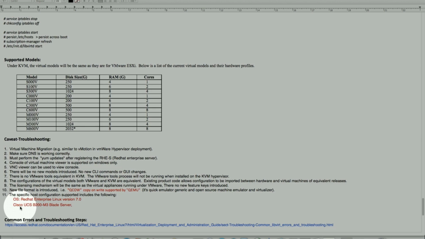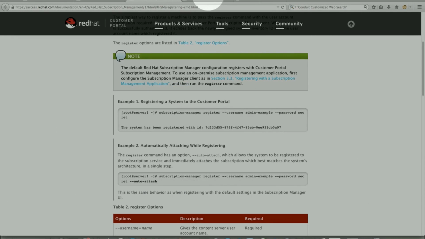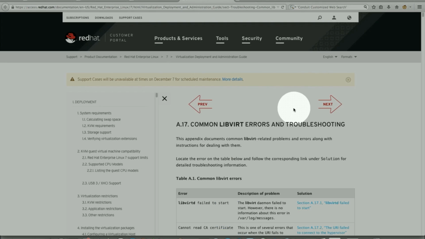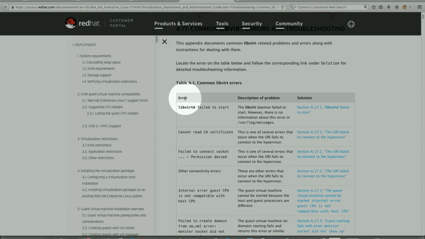And then the hardware would be Cisco UCS Blade servers, B200 M3 servers, and everything else would be best effort. So just like today on the ESXi hypervisor, UCS chassis is 100% supported, and any other standalone servers are best effort. So here's the link for common troubleshooting, and I think I have that open. During the installation or while running Virtual Machine Manager, if we run into an issue, this table comes really handy.